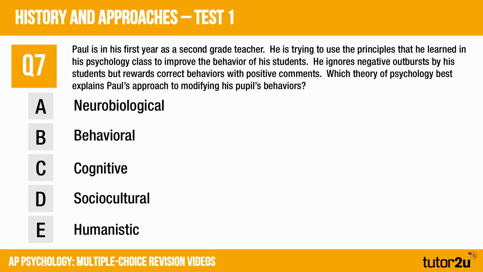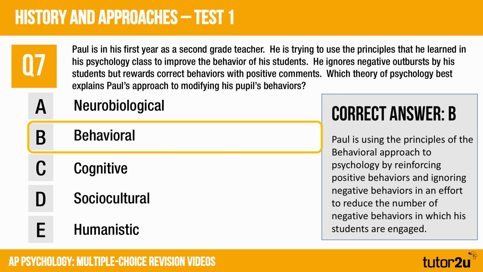And in this case, I think the right answer, hopefully you got it as well, is B. Behavioural is the theory of psychology that best explains what's happening there with Paul in terms of his use of behavioural approaches to reinforce positive behaviours and ignore negative behaviours.